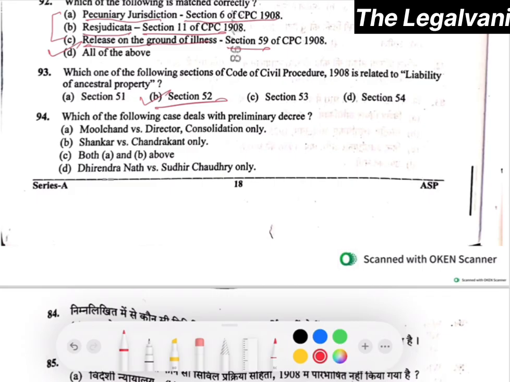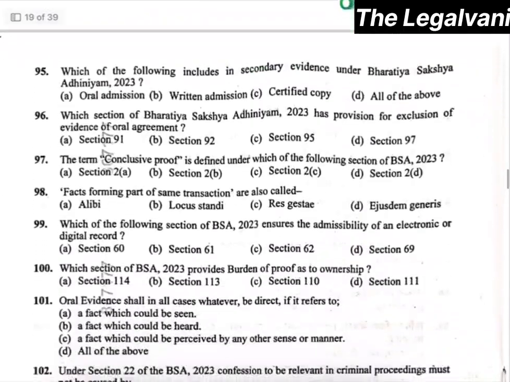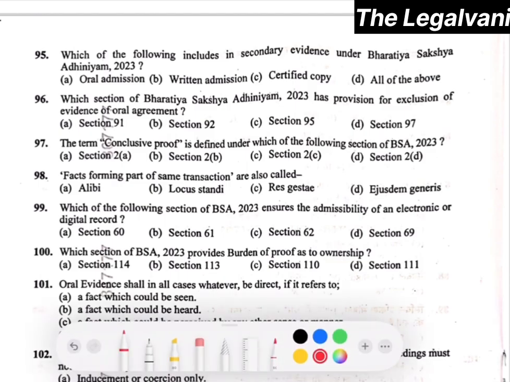Question number 94. Which of the following cases deals with the preliminary decree? The right answer will be Shankar versus Chandrakant. Right. Question number 95. Which of the following is included in secondary evidence under Bharatiya Sakshya Adhiniyam 2023? So the right answer would be all of the above, because oral admission, written admission, and certified copy are all included in secondary evidence, right?